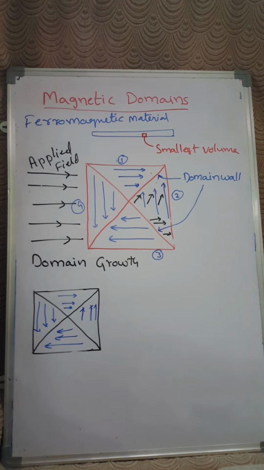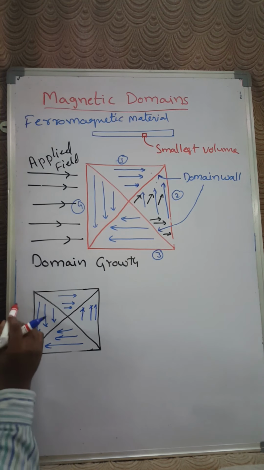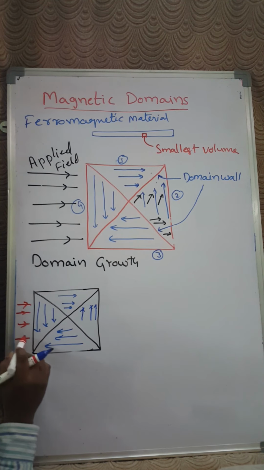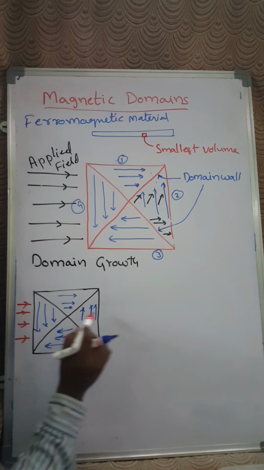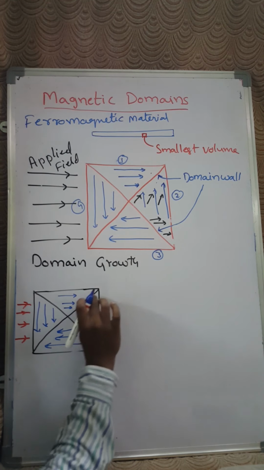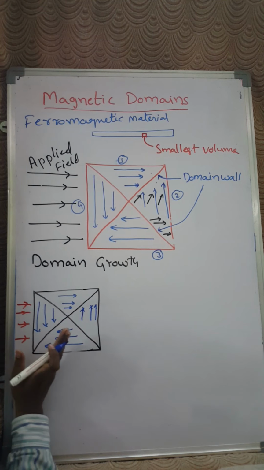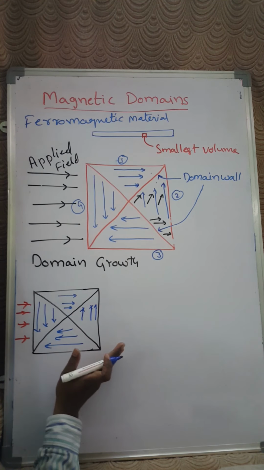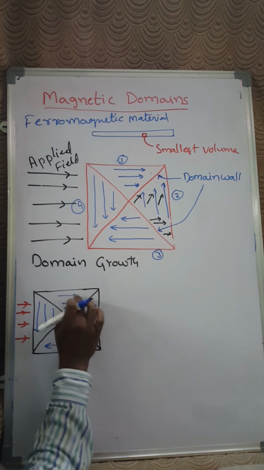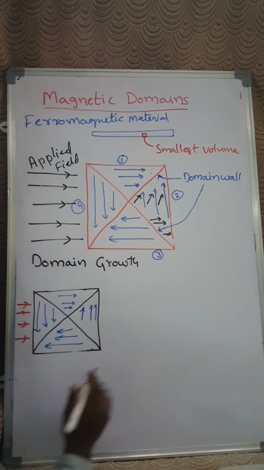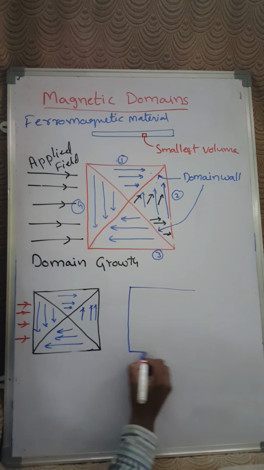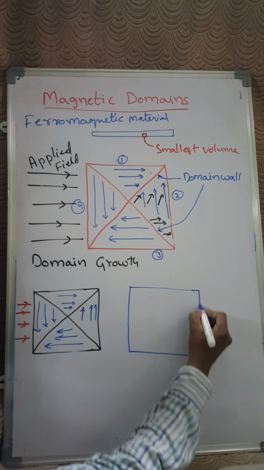Now, when you apply some external magnetic field in this direction, what will happen? The domain walls gradually increase. That means the domain whose spins are parallel to the applied field is going to gradually increase in size. Let us see this picture.